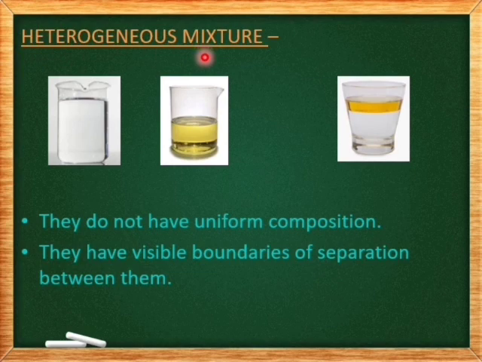Heterogeneous mixture. Let's try to understand this with the help of a simple activity. Here we have a beaker filled with water. We have another beaker which has oil in it. Now, when we add this oil to water and stir it, what happens? The oil particles are suspended in the water.